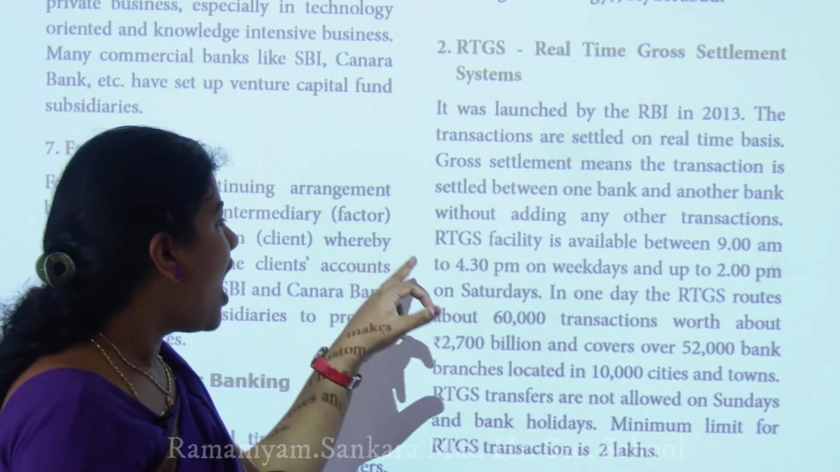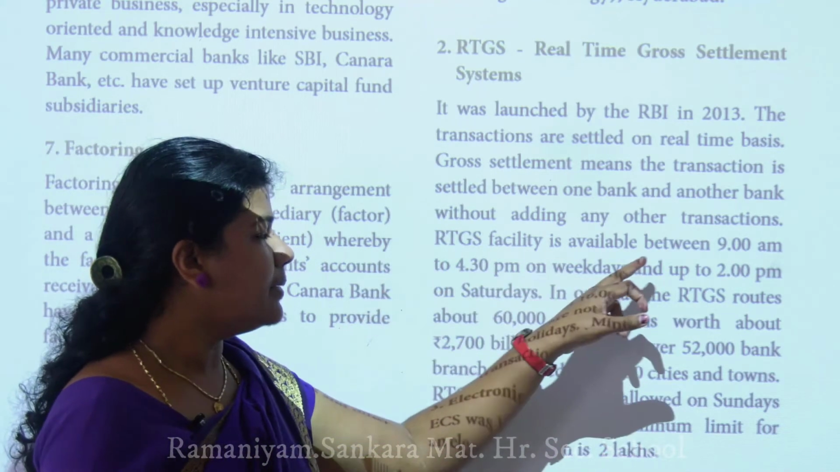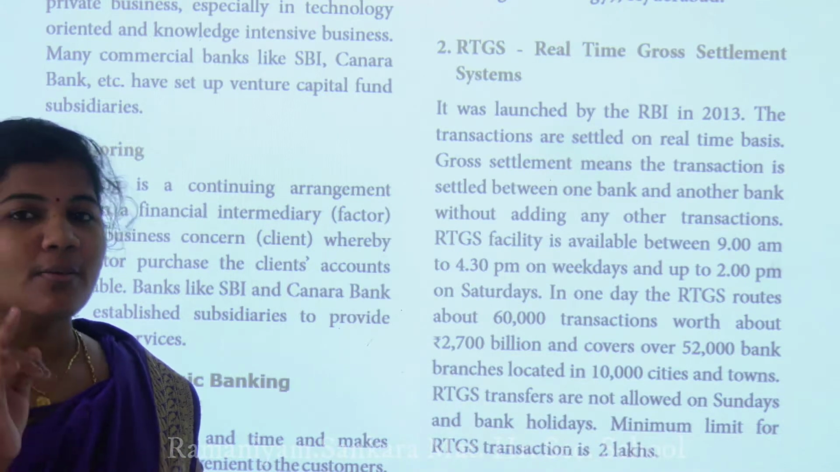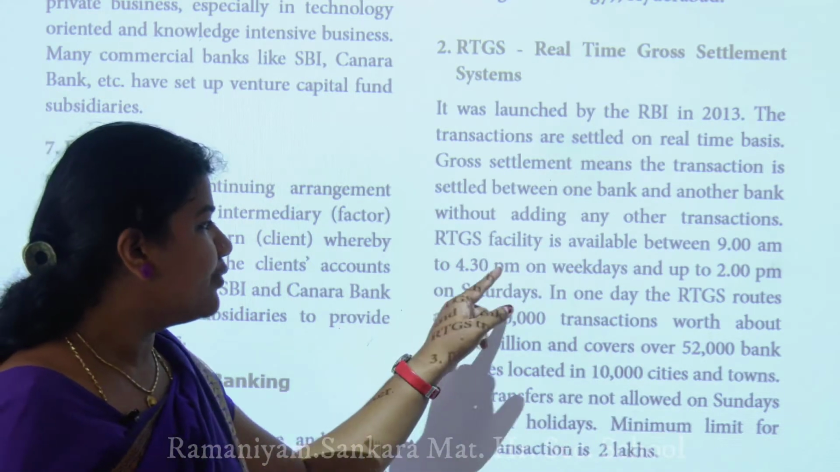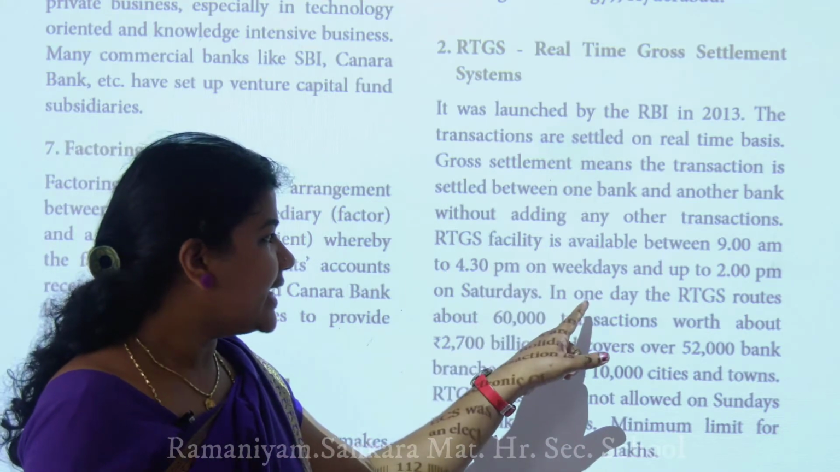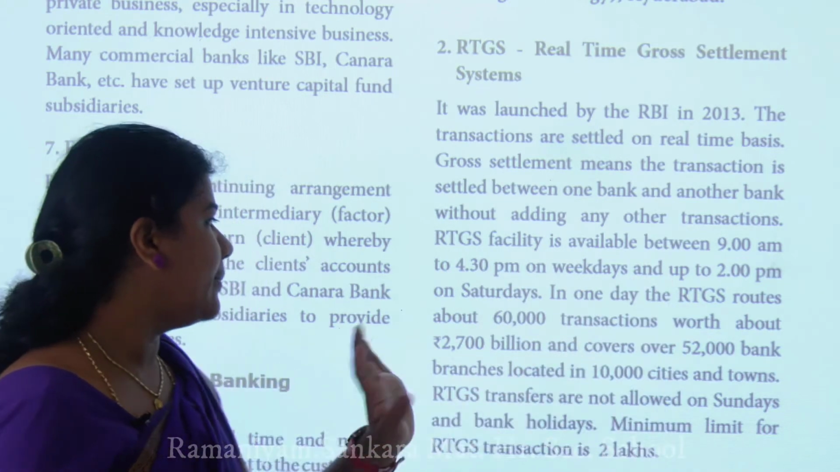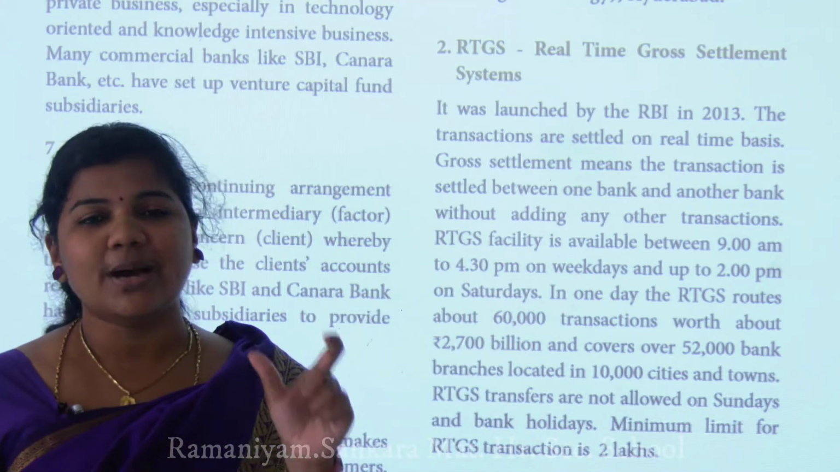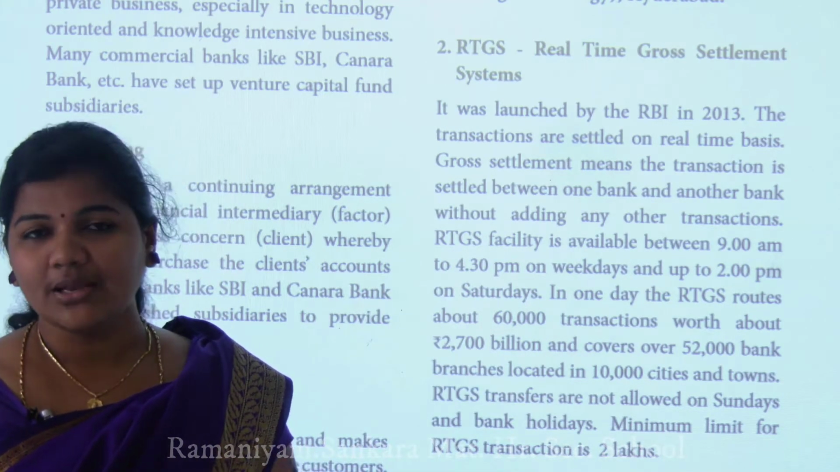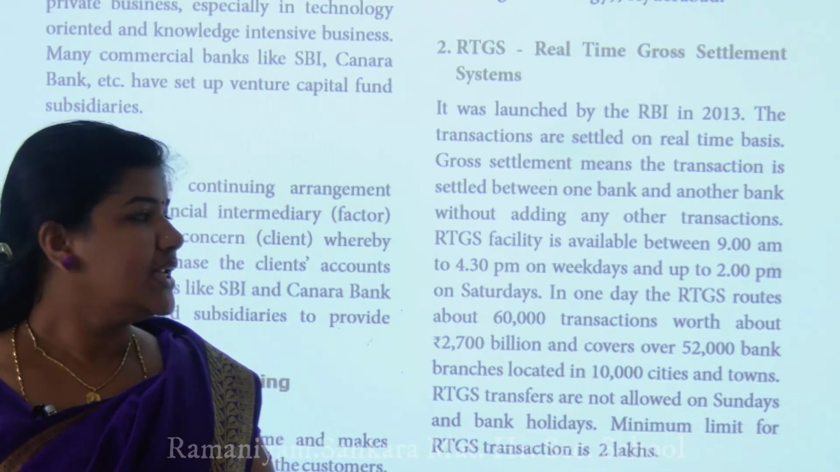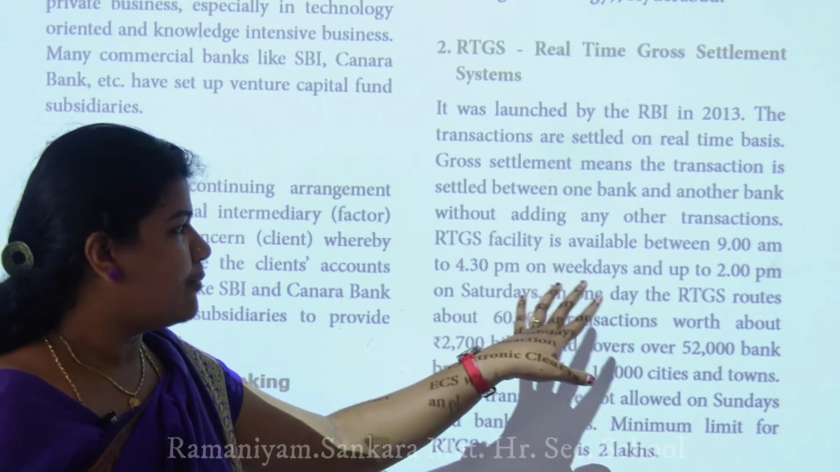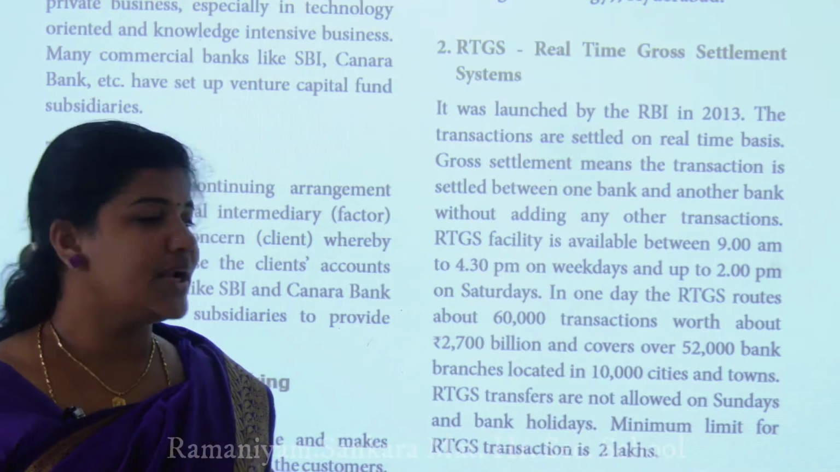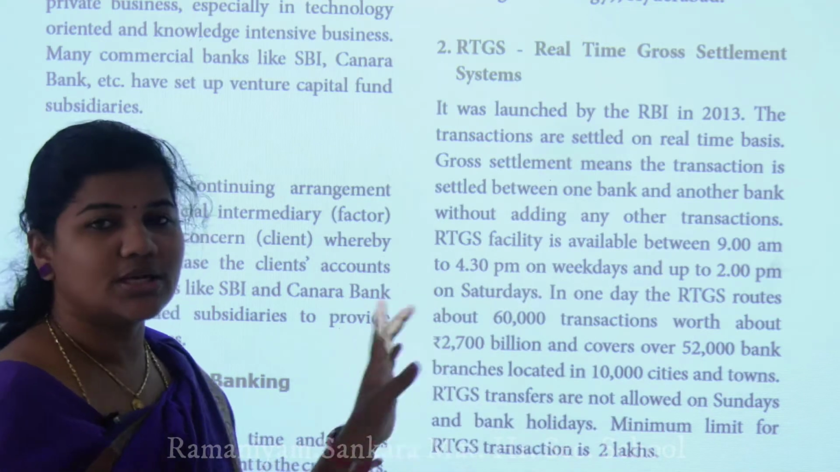Next one is the RTGS facility is available between 9 AM to 4:30 PM. So what is the time they have to utilize? Morning 9 AM to evening 4:30 PM on weekdays and up to 2 PM on Saturdays. Actually the weekdays means Monday to Friday. Weekend means Saturday and Sunday. So on the weekend they have to utilize it only until 2 PM, on Saturday only until 2 PM. The weekdays, Monday to Friday, they have to use 9 AM to 4:30 PM.